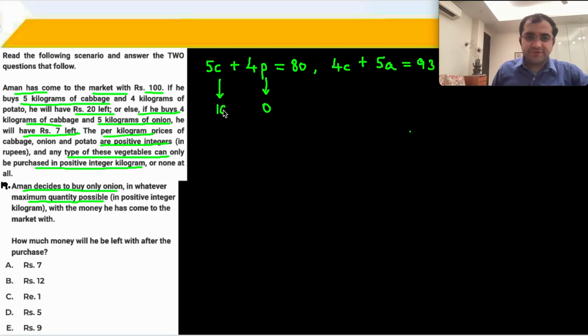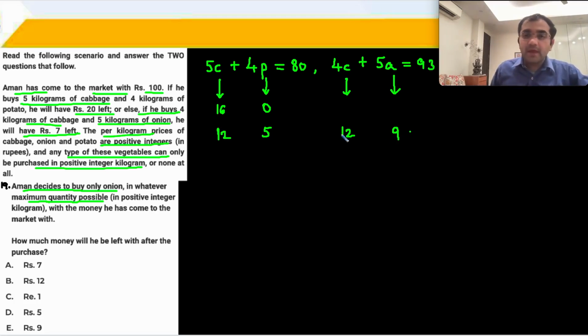80 divided by 5 is 16. So you get some other solutions over here. Using the properties of simultaneous equations, the coefficient of C adds, 5 here, and 4 here is subtracted, and I get 12. And then I can quickly find the value of A. If you put 12 over here, 12 fours are 48, 48 and 45 left, 45 divided by 5 is of course 9. So you immediately get one set of values that satisfies.